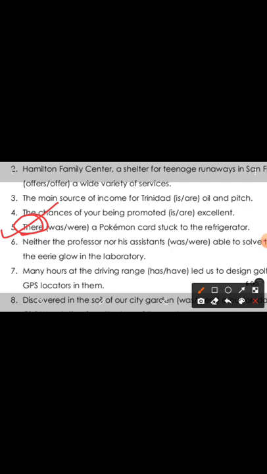A Pokemon card stuck to the refrigerator. So where is the subject in the sentence? "There" is not a subject, it is an introductory word. A subject is normally followed by a verb. Here the verb is given, and when a sentence begins with "there", the subject always comes after the verb. So this is your subject, a Pokemon card. What is the nature of the subject here? Is it singular or plural? It is a singular subject.